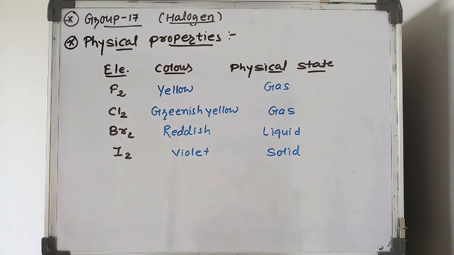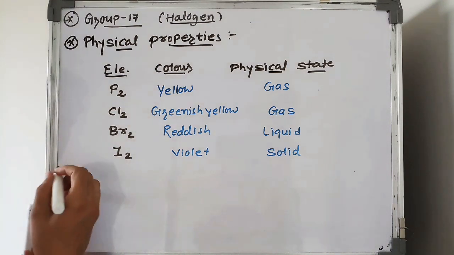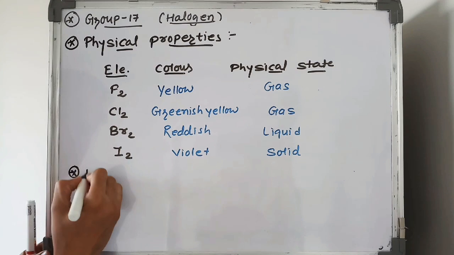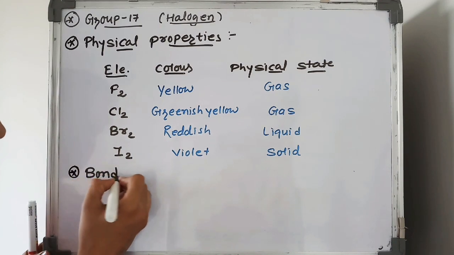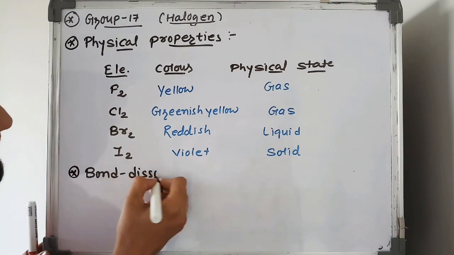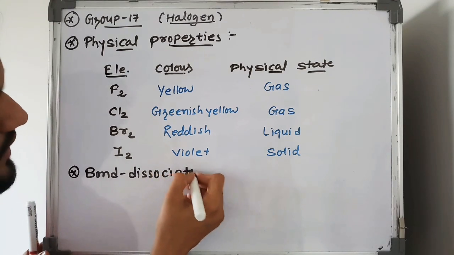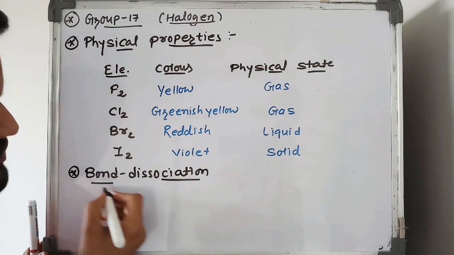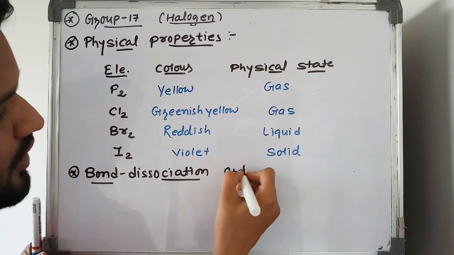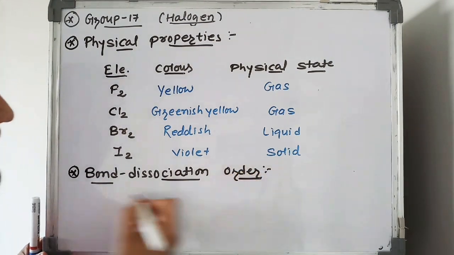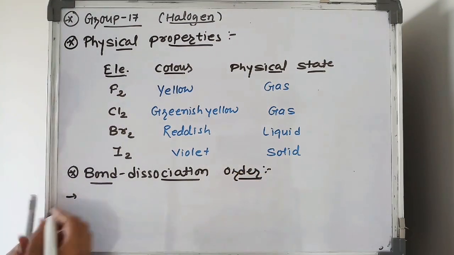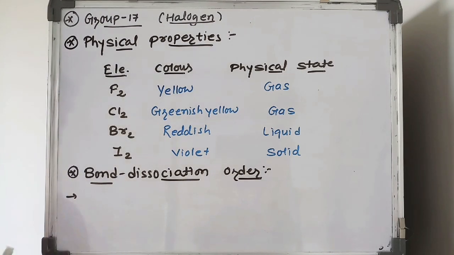Now the bond dissociation enthalpy order. What is the meaning of bond dissociation enthalpy? It means the energy required for dissociation of a bond.